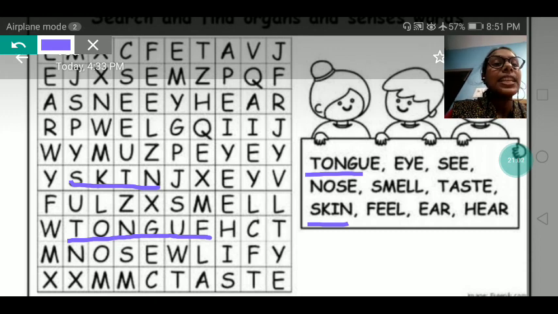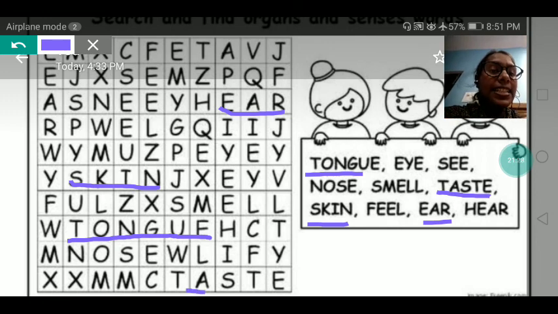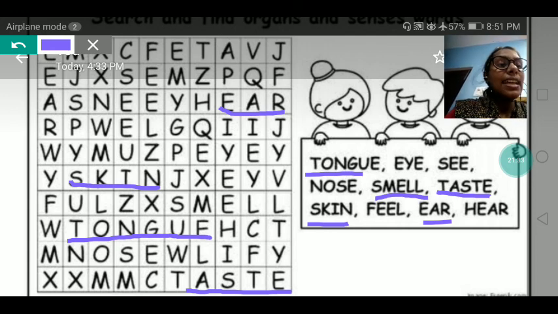Now, skin. We can see here it is written SKIN, skin. With the help of skin, we can feel. Yes? Ear. With the help of ear, we can hear. Now, taste. What is written here? Where is taste written? Anywhere you can find where it is written taste. Here it is written, TASTE. Yes. Smell. SMELL. We are finding the words.